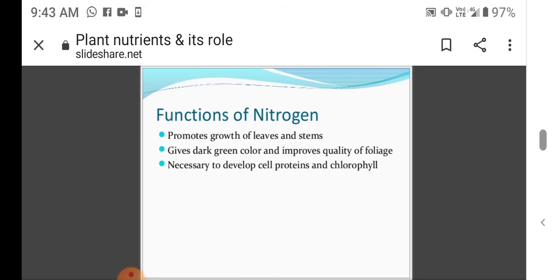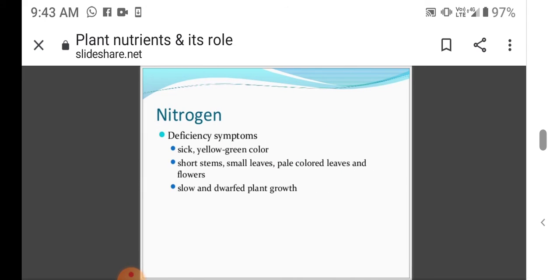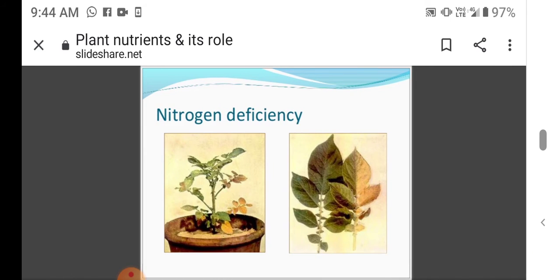The functions of nitrogen: it promotes growth of leaves and stems, gives dark green color, improves the quality of foliage, and is necessary to develop cell proteins and chlorophyll. The nitrogen deficiency syndrome: sickly yellow green color, short stems, small leaves, pale colored leaves and flowers, and stunted plant growth. And this is the nitrogen deficiency.